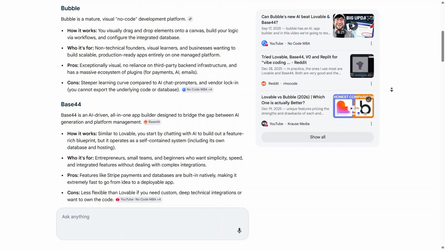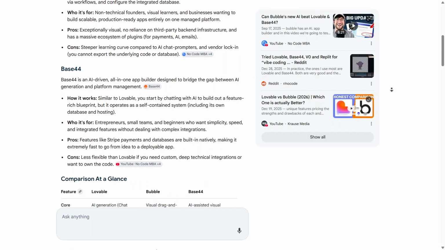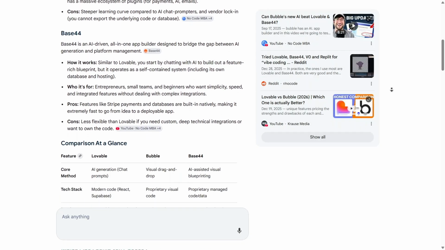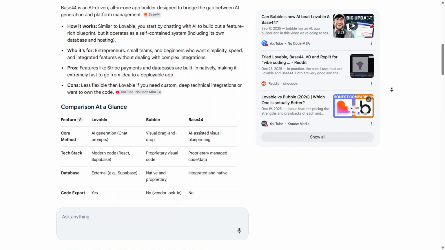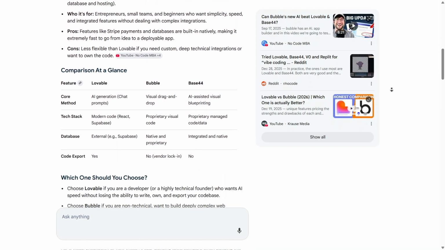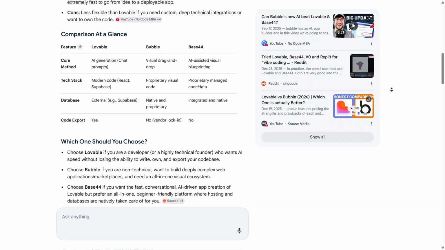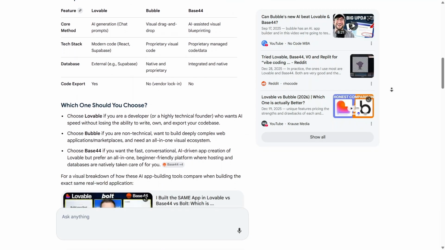Finally, I'll check out Base44. This is an AI-driven all-in-one app builder designed to bridge the gap between AI generation and platform management. It works similarly to Lovable by starting with a chat interface to build out a blueprint, but it operates as a self-contained system that includes its own database and hosting. Base44 is an excellent choice if I want a fast, conversational AI experience that feels more integrated, with built-in features like Stripe payments that make it incredibly easy to go from an initial idea to a deployable app.